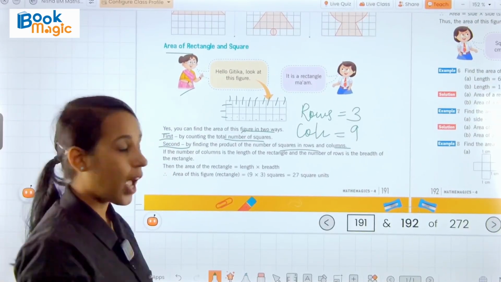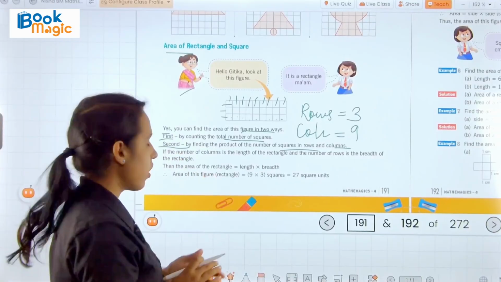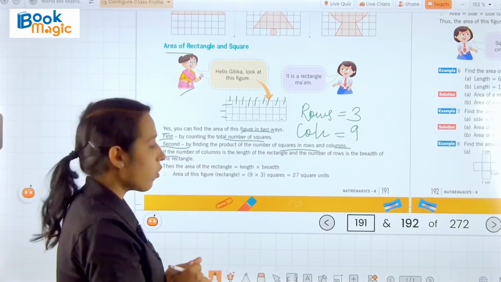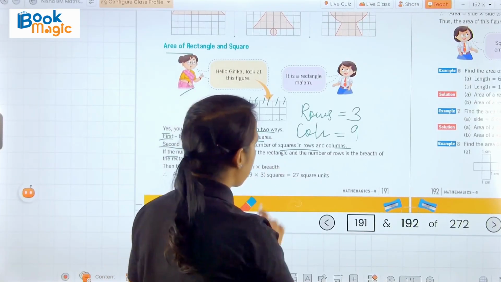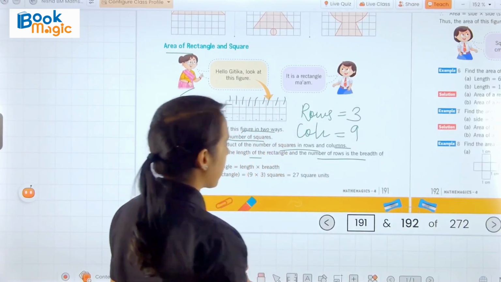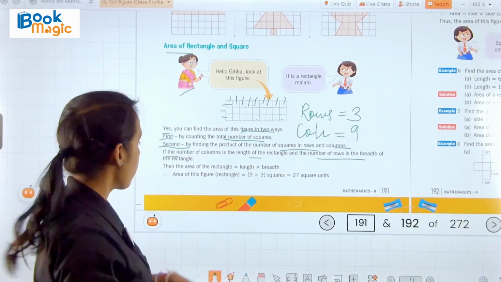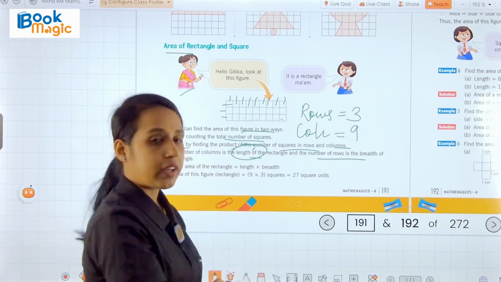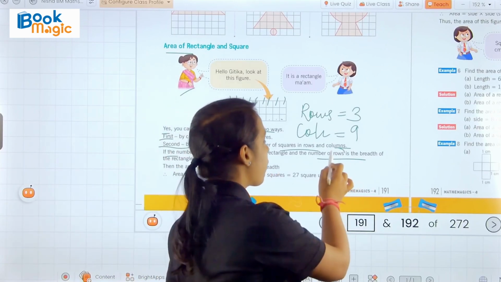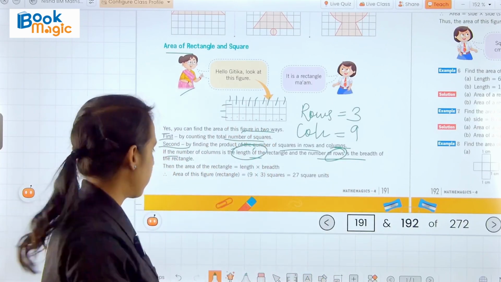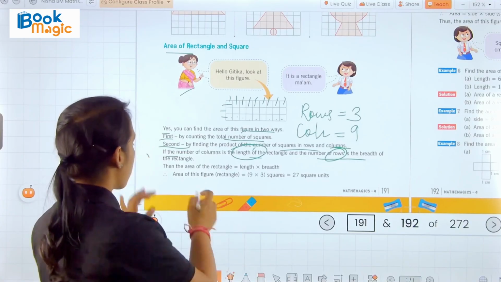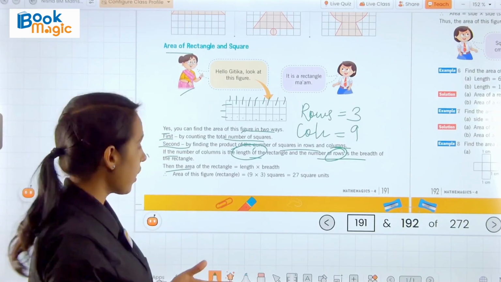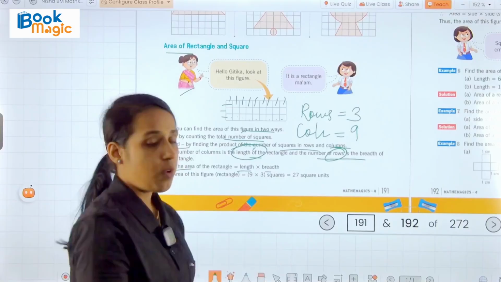So we can say that that is the area of the given figure. If the number of columns is the length of the rectangle and the number of rows is the breadth of the rectangle, so the number of columns we call the length of the rectangle, and the number of rows we call the breadth of the rectangle. So then the area of the rectangle will become length into breadth.